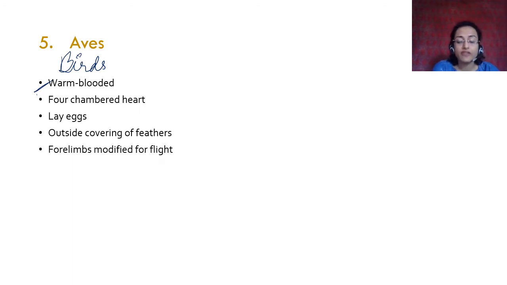Forelimbs are modified for flight. Now, if you see everything that has flown until now, you have seen butterflies, you have seen flies. In arthropoda you studied these. You saw flying lizard, अभी पिछले में देखा था flying lizard देखा. So these are not birds simply because, of course, for other reasons also, but their flight is very different. Their feathers, they don't have feathers on their wings, है ना?